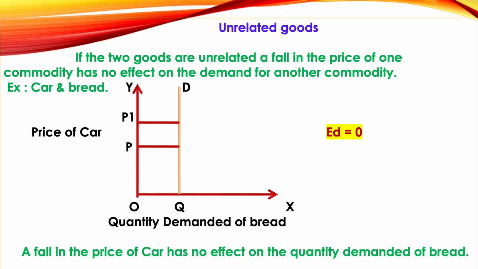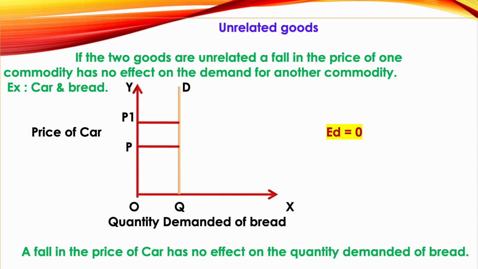And if the price of car is increasing from OP to OP1, the quantity demanded of bread is again OQ, because if the price of car is changing, whether increasing or decreasing, the quantity demanded of bread will be the same. There is no connection with a car. If the price of car is increasing, nobody is going to stop buying bread, or increase the purchase of bread. So as the price of car increases from P to P1, the quantity demanded of bread remains at OQ. So this demand curve is a vertical straight line, which means elasticity of demand is 0.